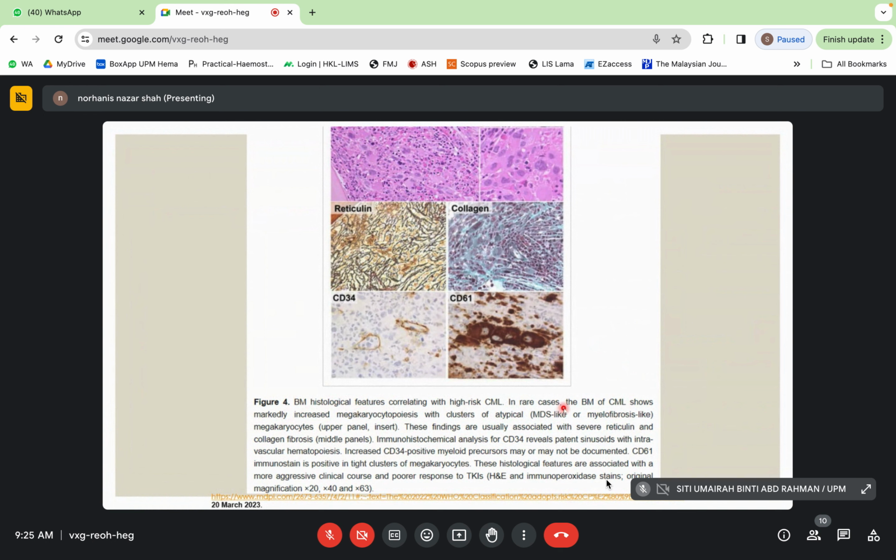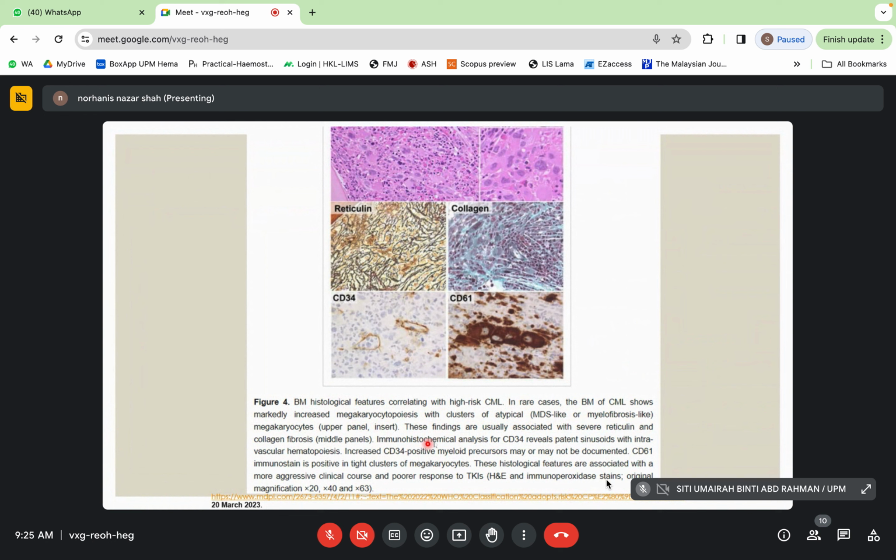In rare cases, the bone marrow of CML shows marked increase in megakaryocytopoiesis with clusters of atypical megakaryocytes, which is MDS-like or myelofibrosis-like. So you can see clusters here. So actually high risk CP can have histological features like this, but in rare cases.